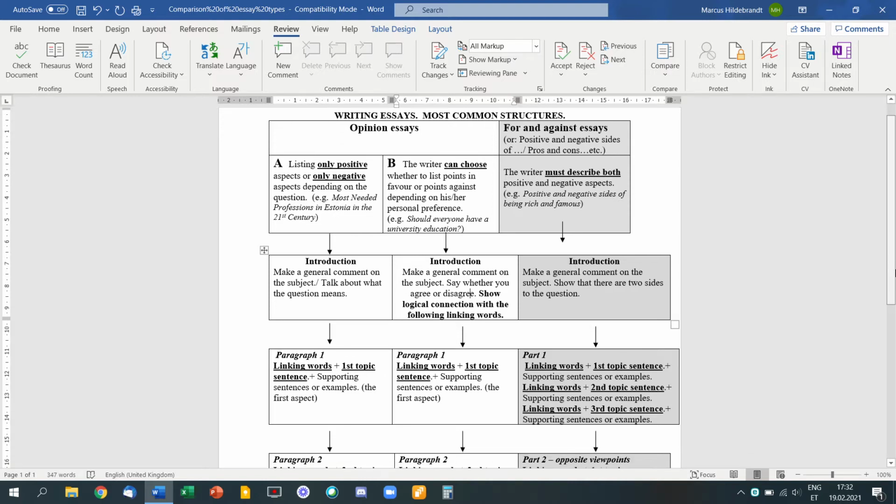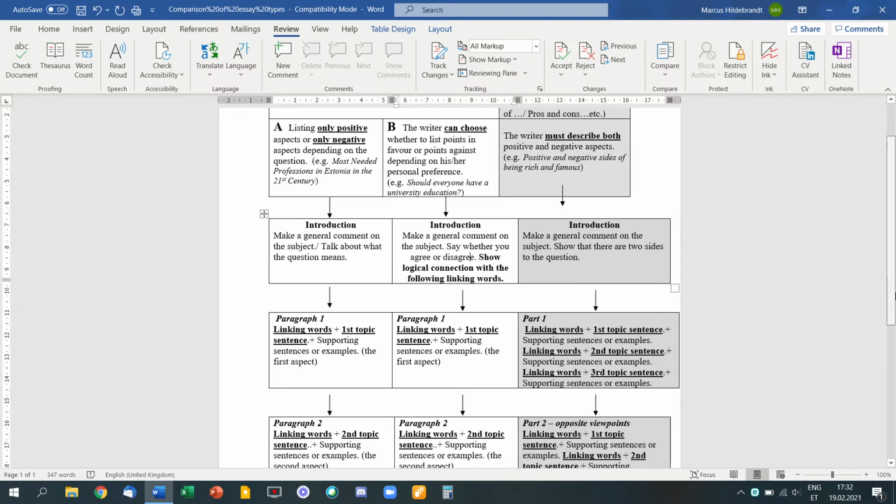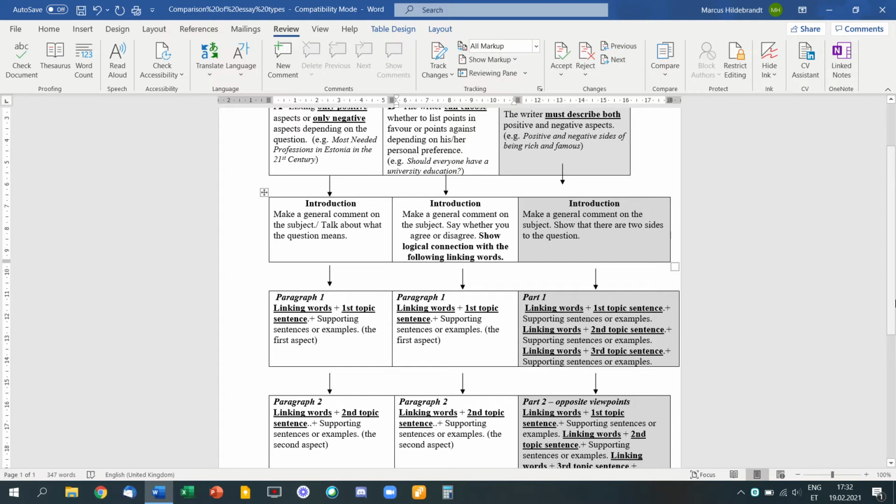Paragraph 1 of the main body is your first argument for saying that everyone should have university education. Paragraph 2 would be the second argument that supports your opinion. If you have a third argument, you can add a third paragraph in the main body.